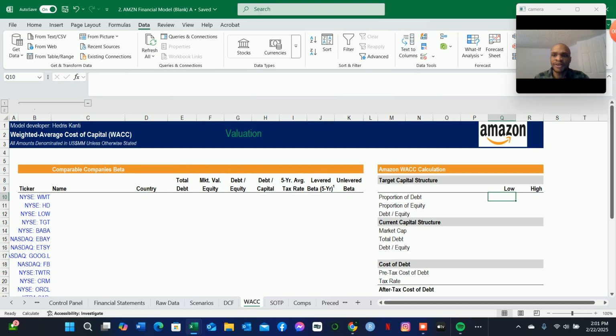That is, there is that tax shield in issuing debt securities. So that after-tax cost of debt will now be used to calculate the WACC.